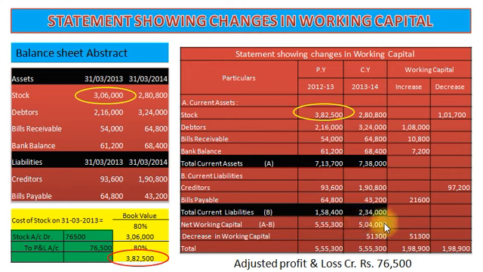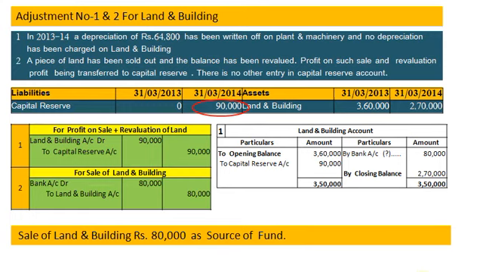So our working capital decreased by rupees 51,300, and this 51,300 decrease amount will be put in current year column and working capital increase column to match the total. And our working capital increase rupees 51,300 will be put in fund flow statement as source of fund, and increase in stock will be recorded in adjusted profit and loss account credit side rupees 76,500.